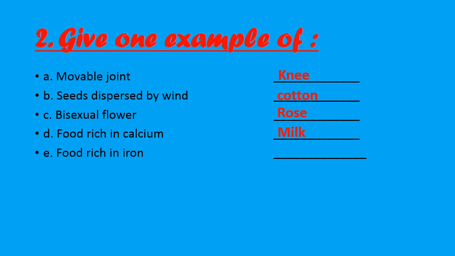So if a person is having a deficiency of iron in his body, he will suffer from the disease anemia. And you can see symptoms like pale skin, dark circles under his eyes, and tiredness. Okay, so if we want to have sufficient iron in our body, what we are going to take is spinach.